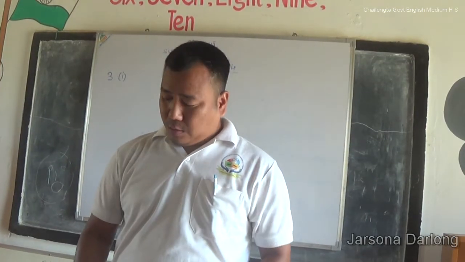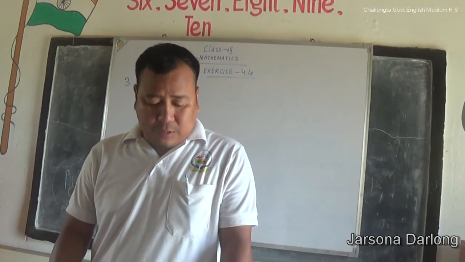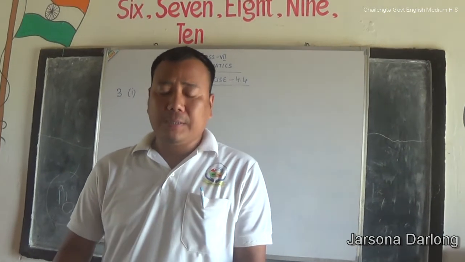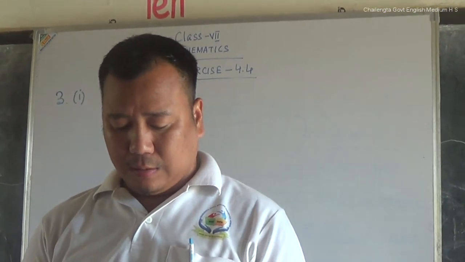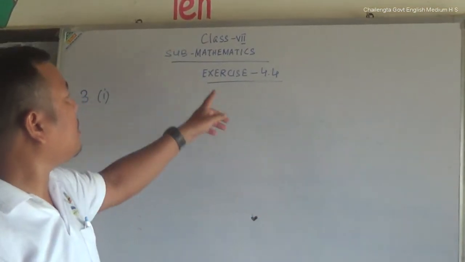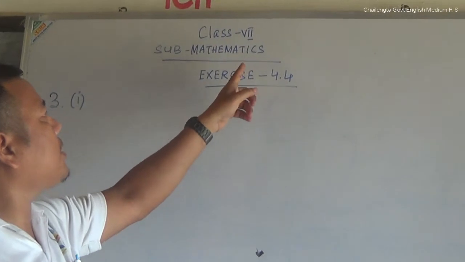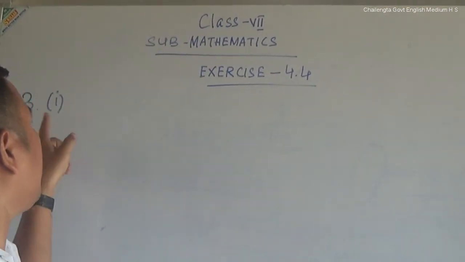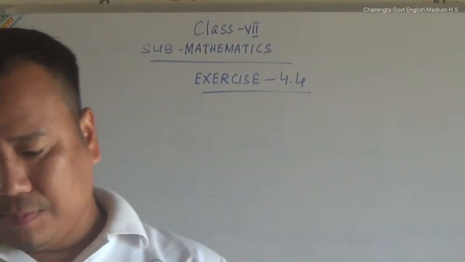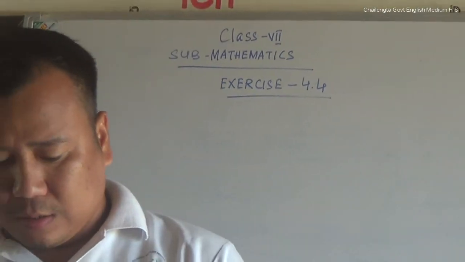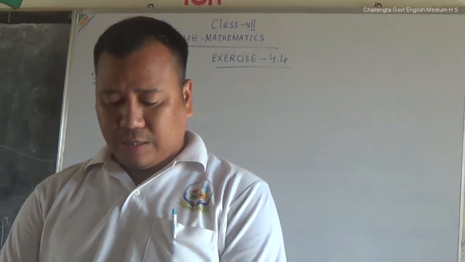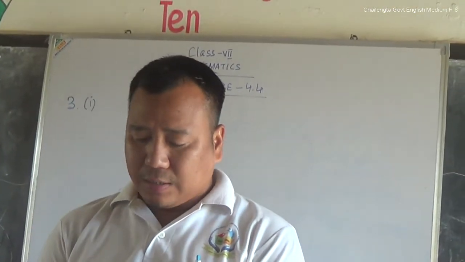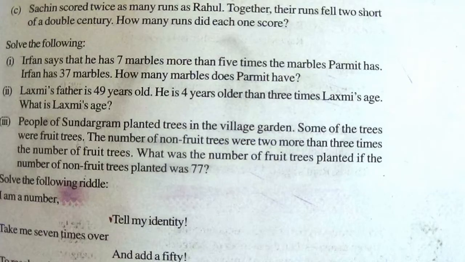Children, today we are going to solve some problems from your book. That is class 7 mathematics, exercise 4.4, number 3, as written on the board here. The chapter itself is simple equations. So here in question number 3, a statement is given. Out of the statement we are going to convert it into equations and solve them.